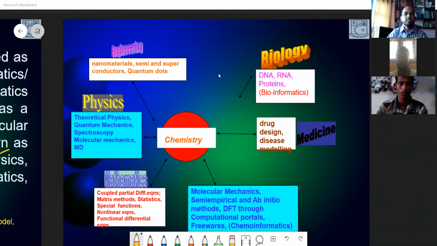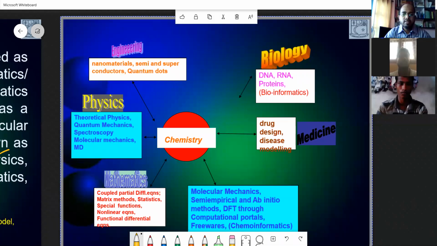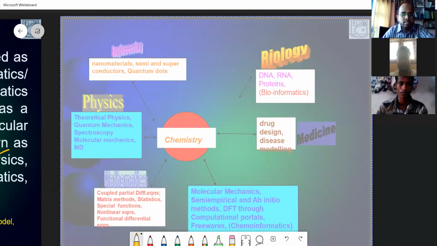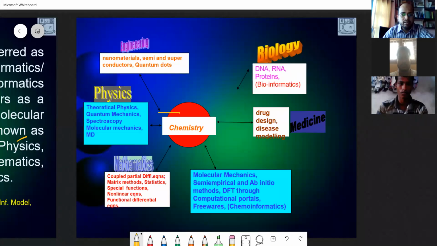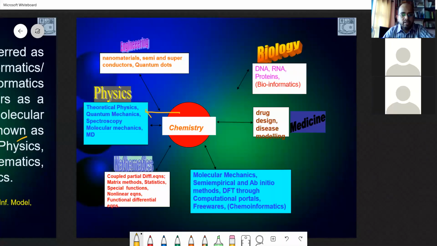So here you can see chemistry lies at the center. This is not my slide. I have collected this from several scientists and several scholars. So chemistry happens to be the center of everything. Here you can see it can find its roots with theoretical physics, quantum mechanics, spectroscopy, molecular mechanics, etc. So these two are nearly inseparable.